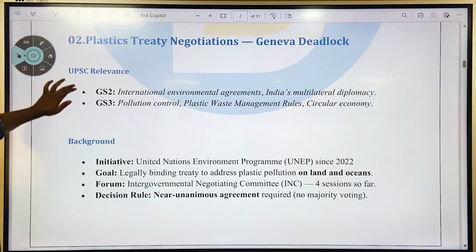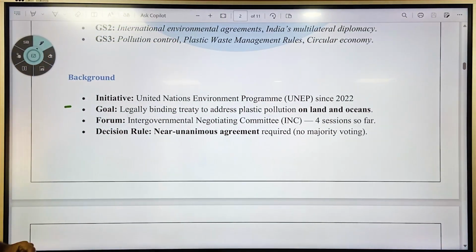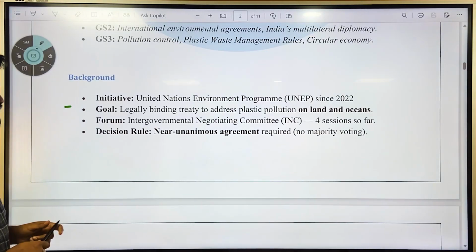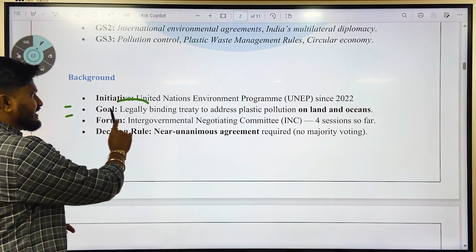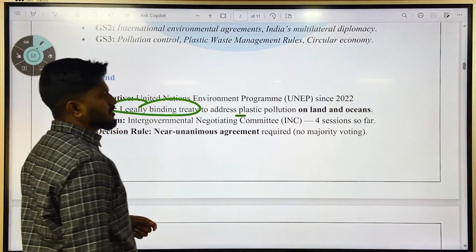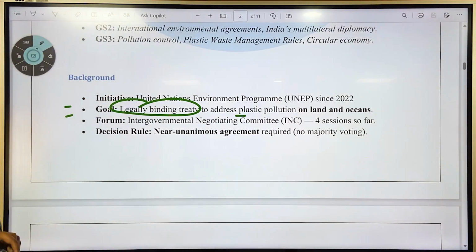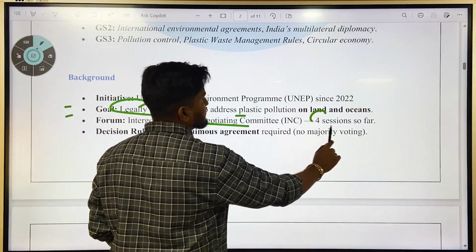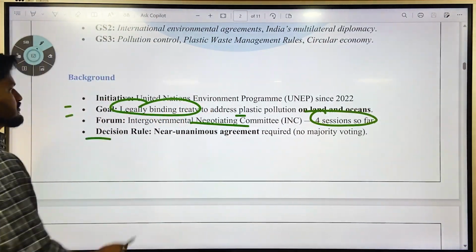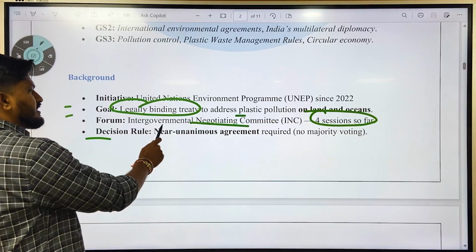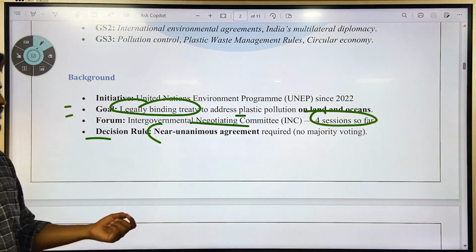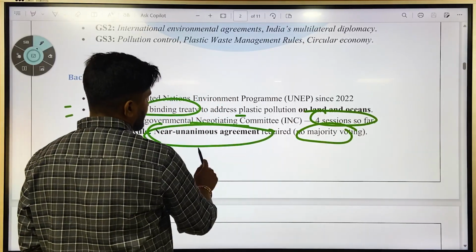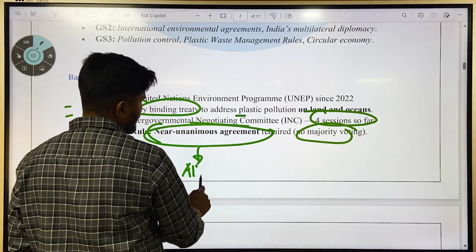So we will see the background and the issue. The initiative is of UNEP since 2022, that is United Nations Environment Programme. The goal is a legally binding treaty to address plastic pollution on land and oceans. The forum is the Intergovernmental Negotiating Committee, with 4 sessions so far. And the decision rule: near-unanimous agreement required. Okay, so it is not majority voting. Here unanimous agreement is required, that all the countries have to agree.